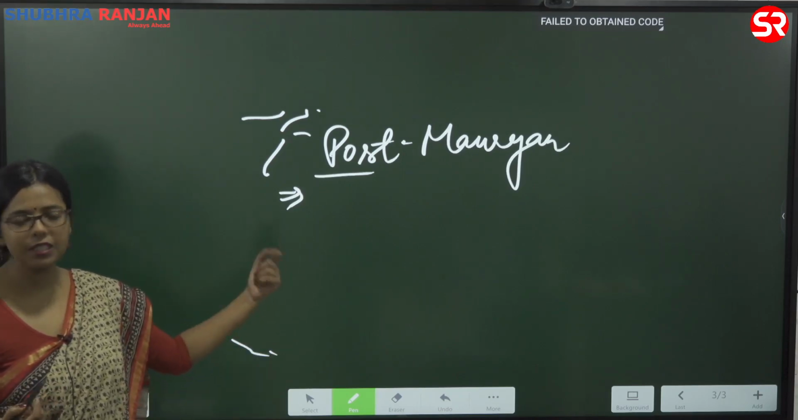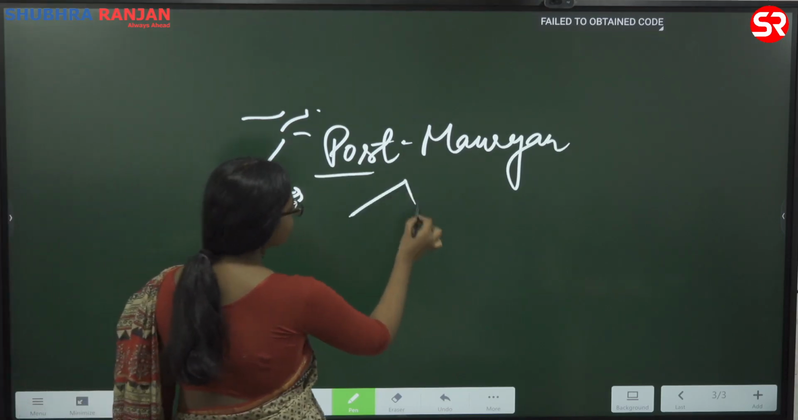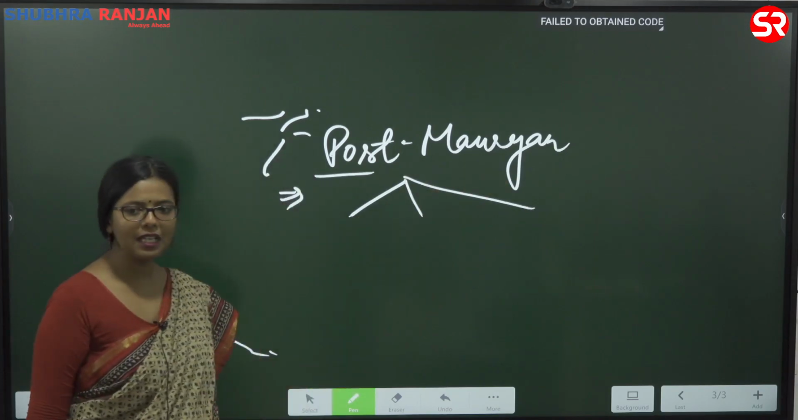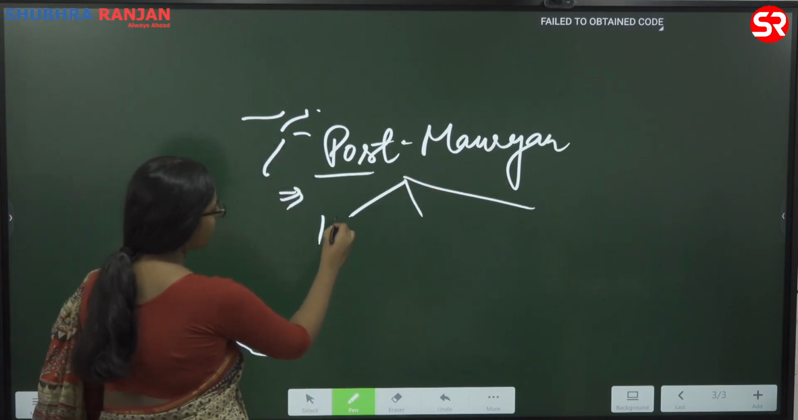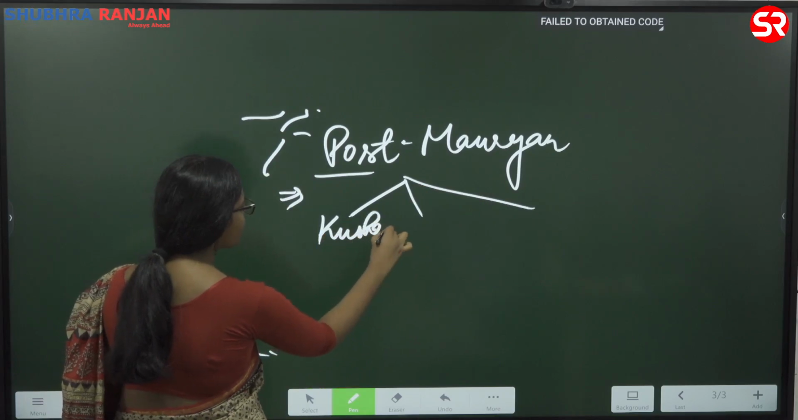What is important in post-Mauryan times? So there are going to be 3 dynasties which become very important. Kushanas.